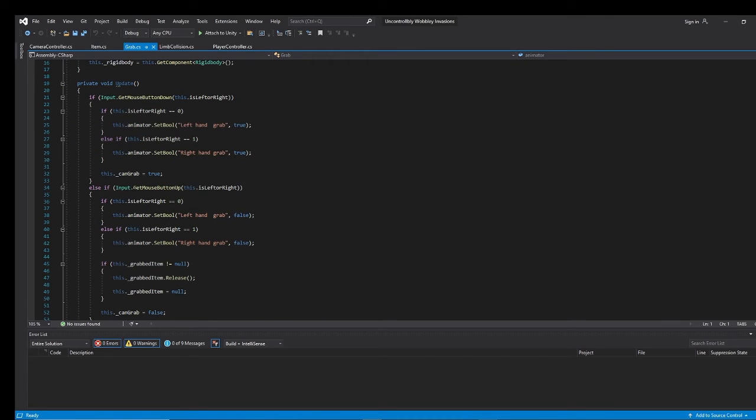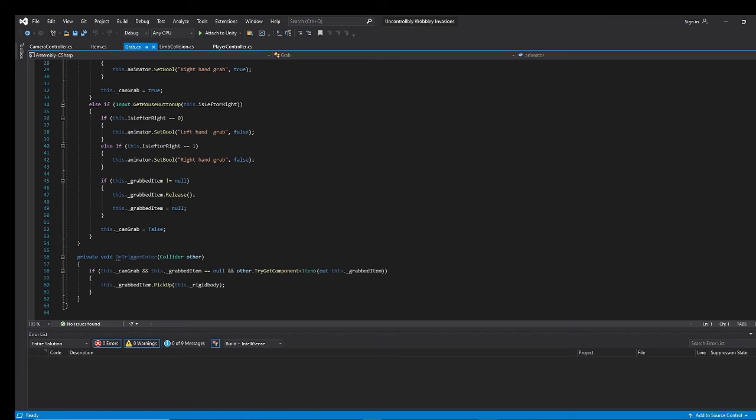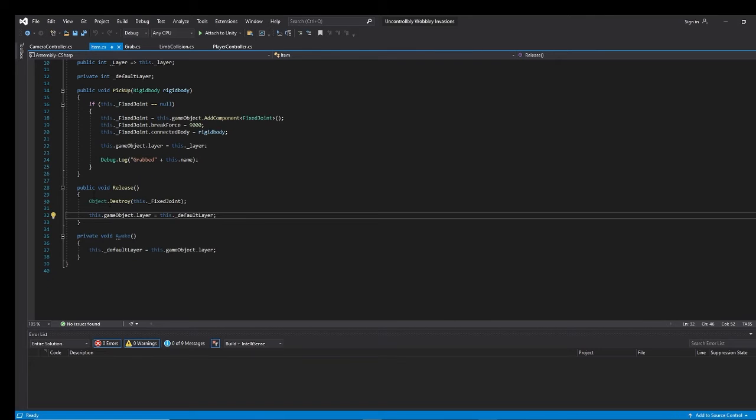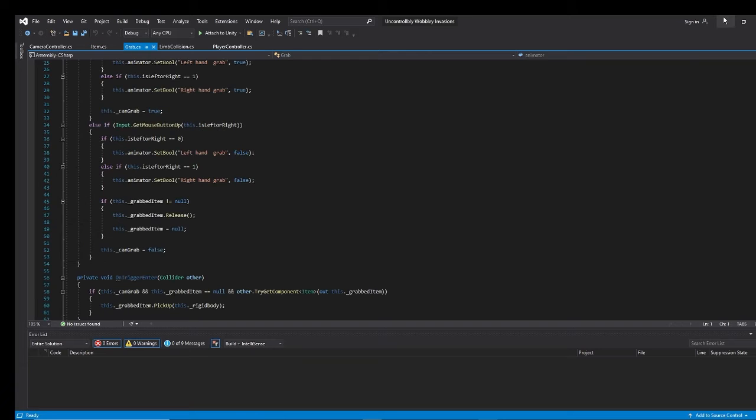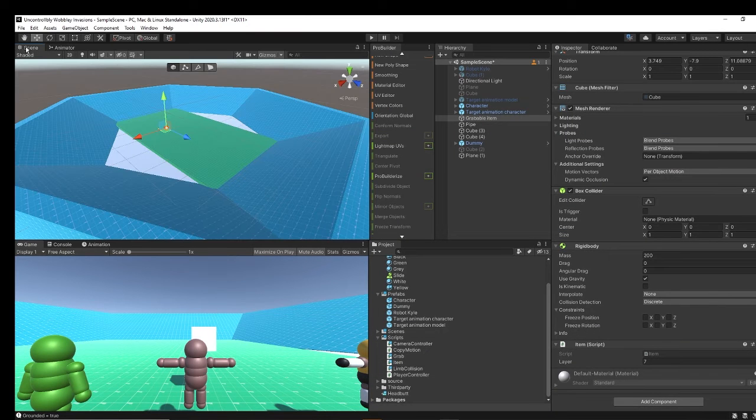Then when the mouse button is up, release the grabbed item, make the grab item variable null, and set can grab to false. In the release function, we basically destroy the fixed joint on the grabbable object, which disconnects the player's hand and the grabbable object. Yeah, so this is how I have implemented grabbing.